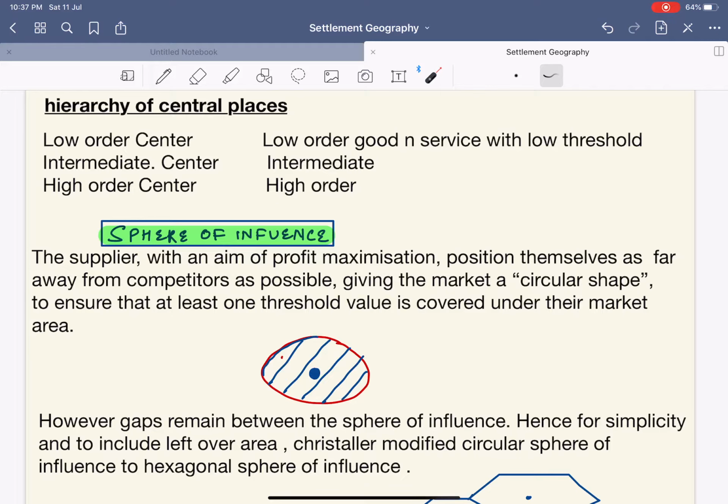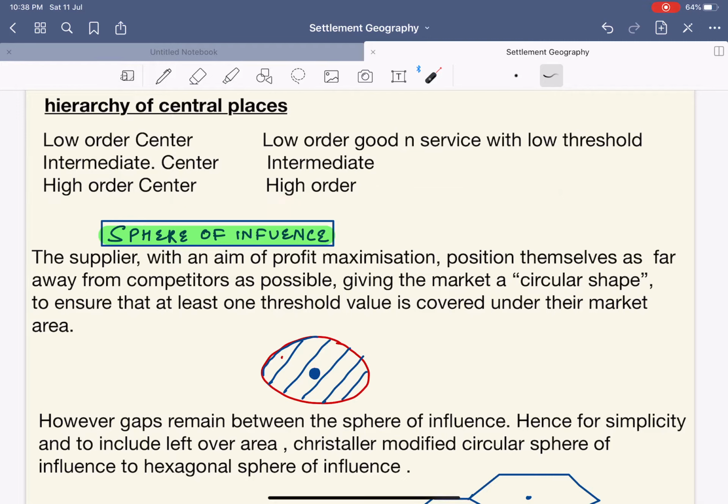See, understand this: a lower order center provides lower order goods and services with a low threshold. An intermediate center will provide intermediate goods and services with an intermediate threshold. What is this threshold? Population, we had already talked about. A high order center provides the higher order goods and services with a high threshold.